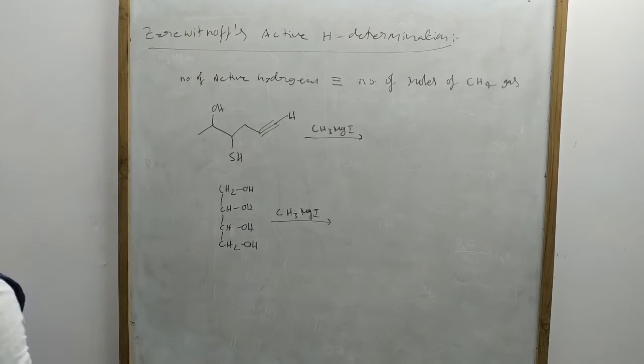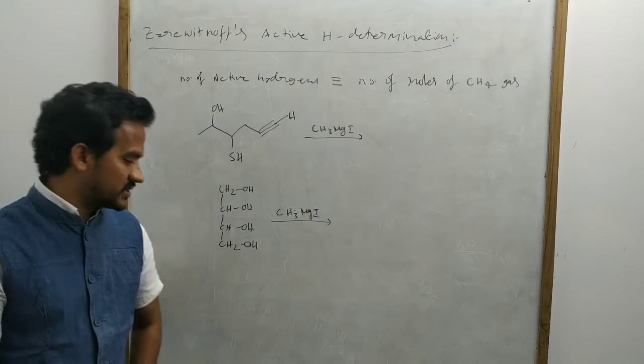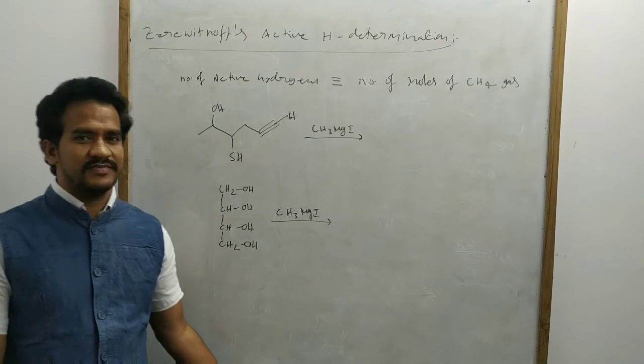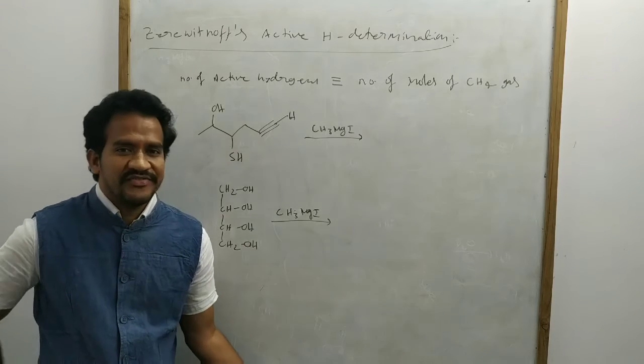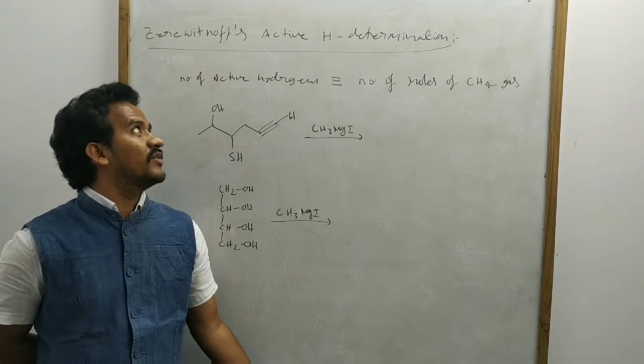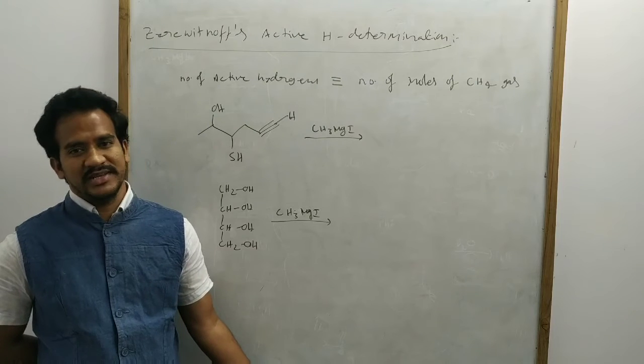So next, a very simple application, that is the Zerewitinoff active hydrogen determination.